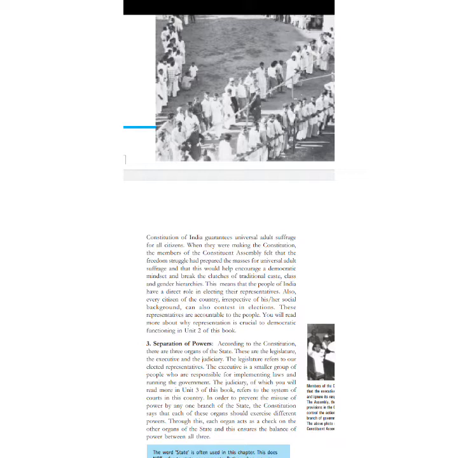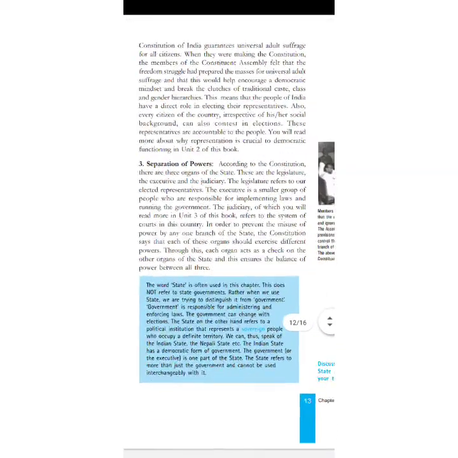What happens in the parliamentary form of government is you have universal adult suffrage, meaning citizens have the right to vote and the right to elect their own leader. That is universal suffrage. That is what is encouraged in a democracy, and we are trying to break down all kinds of caste, creed and gender discrimination. So this is the parliamentary form of government. The third one is the separation of power.